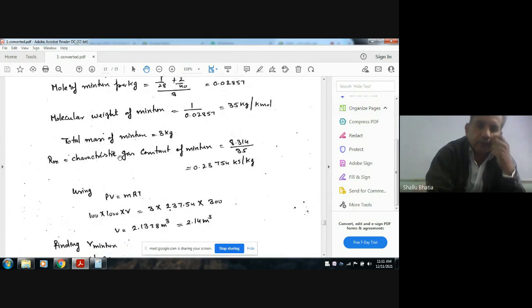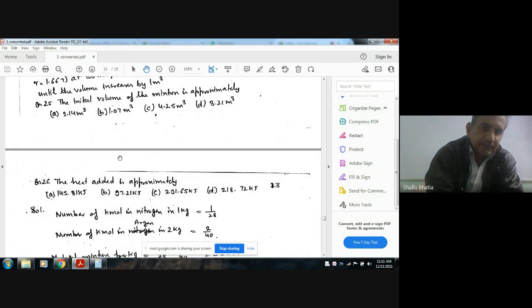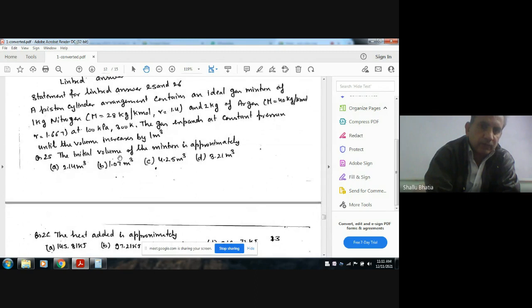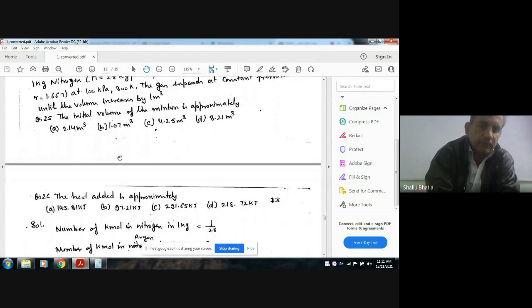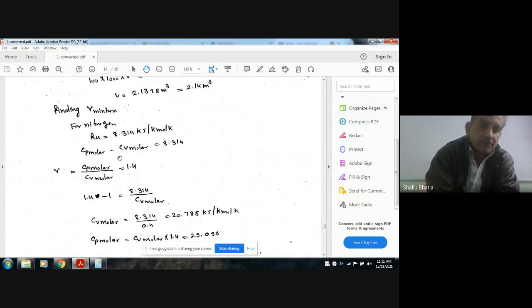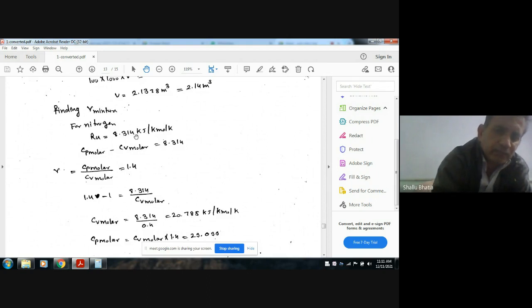Now next we have to find the heat added approximately. To find the heat added, we have to find CP mixture or CV mixture. For nitrogen and for any gas, the universal gas constant is this. For nitrogen, CP molar minus CV molar will be this, for any gas. And for nitrogen it is given that gamma is 1.4, so CP molar by CV molar is this.